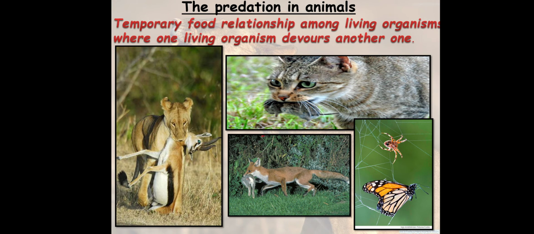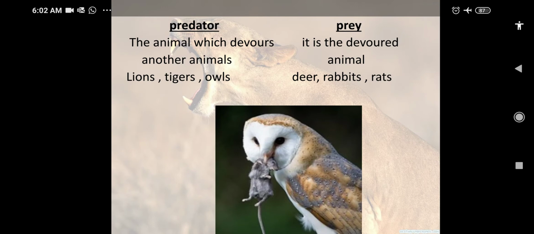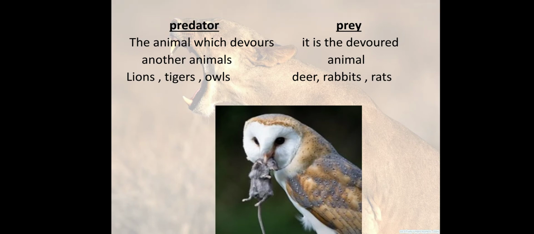So what is predation in animals? It's a temporary food relationship among living organisms where one living organism devours another one. Why is it temporary? Because the devoured animal will die. A predator is the animal which devours another animal, like lion, tiger, owl. Prey is the devoured animal: deer, rabbits, rats.